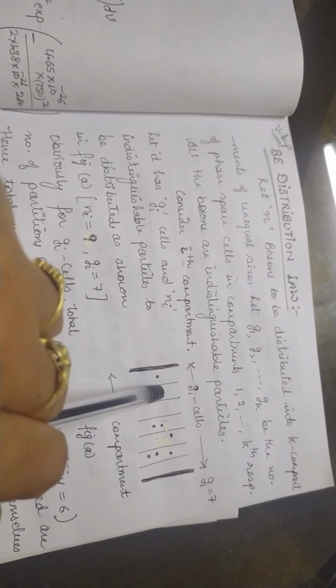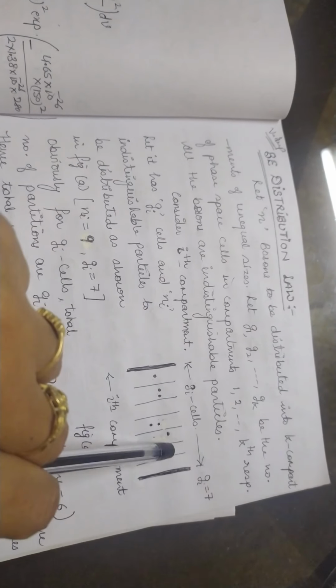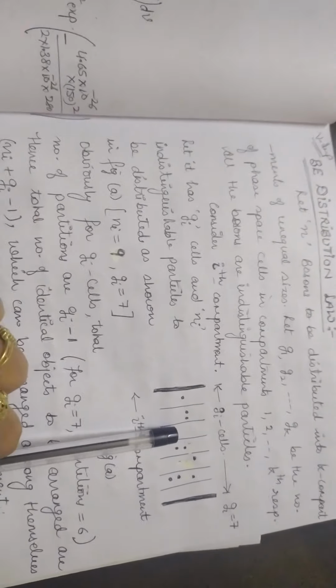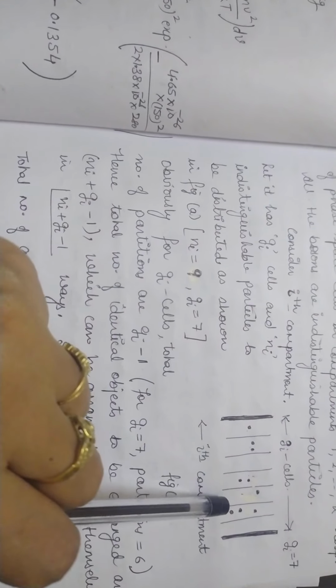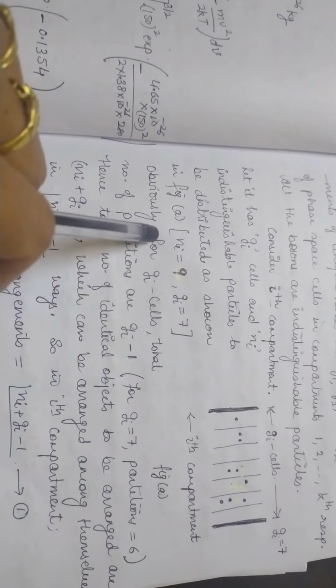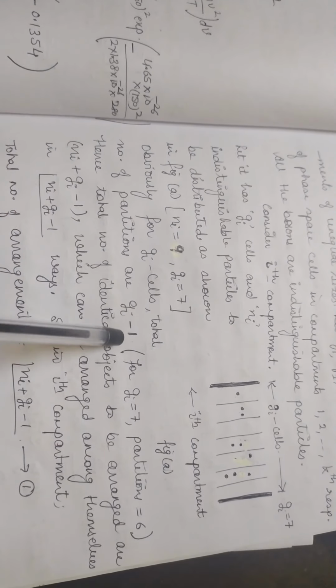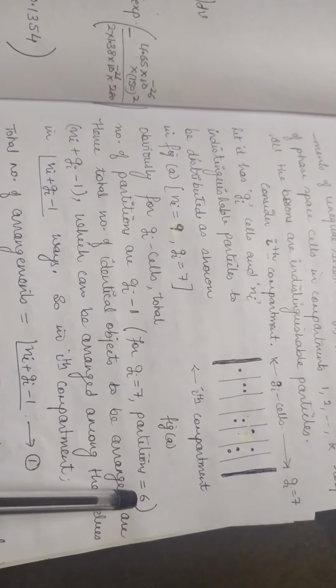So in the figure I have taken Ni as 9 particles. See, 1 particle, 2, 3, 4, 5, 6, 7, 8, 9. So I have considered 9 particles in the ith compartment, for which the phase space cells are 7 and the number of identical partitions are 6 in number. Obviously for Gi cells, the total number of partitions is always 1 less, that means Gi minus 1. For Gi equal to 7, partitions are 6.